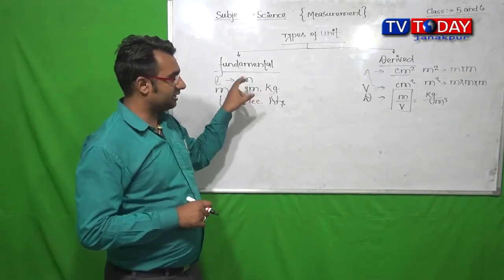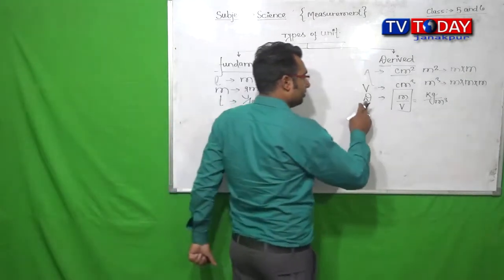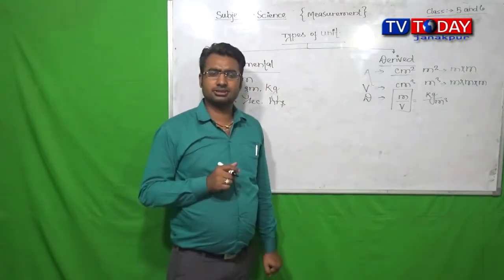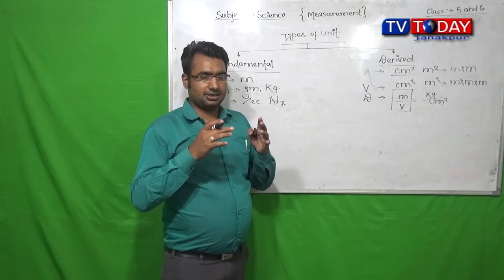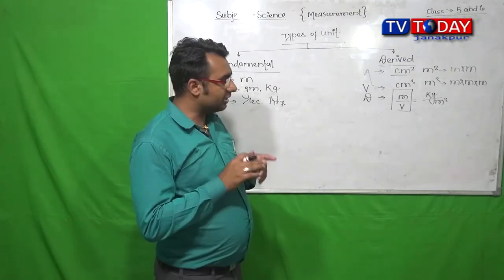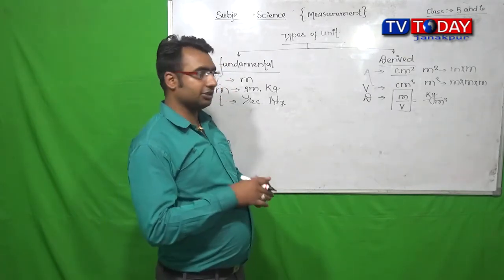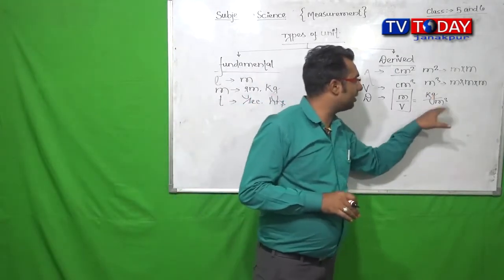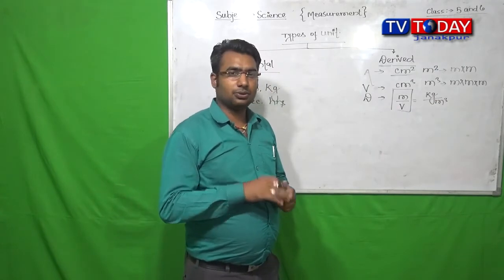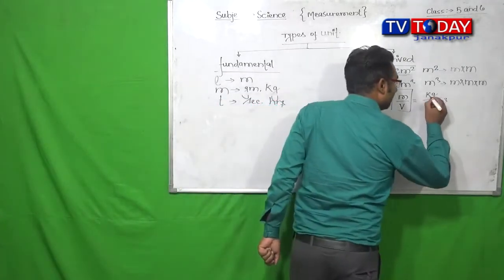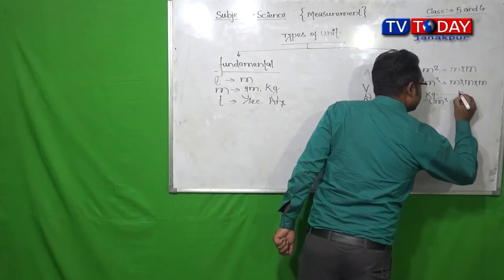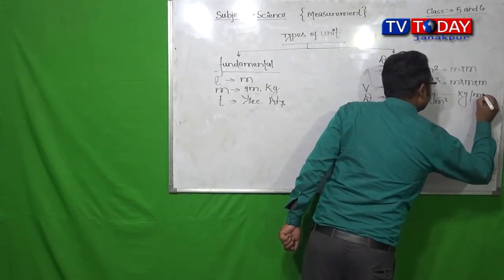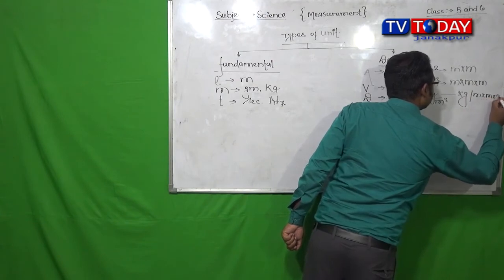Similarly, the unit of density, kg per meter cube. To express the unit of density, kg per meter cube, we can see that kg and then 3 meters are involved.